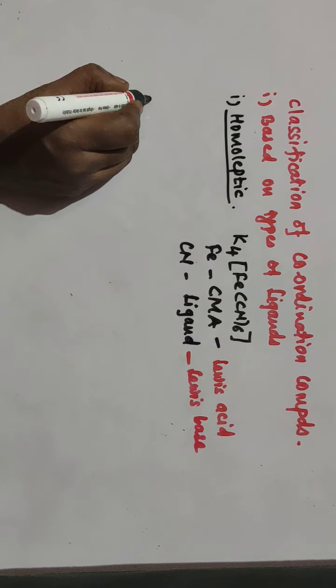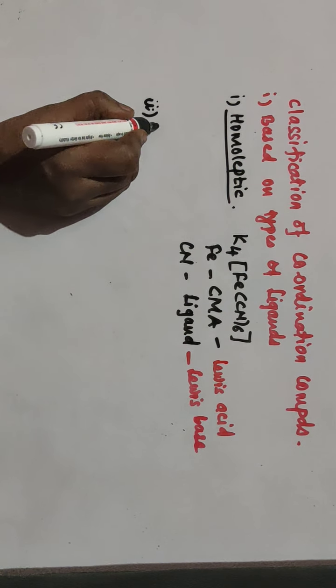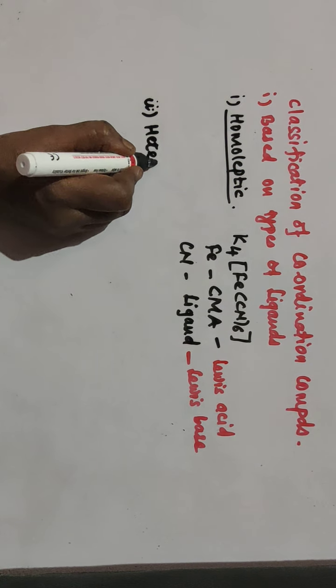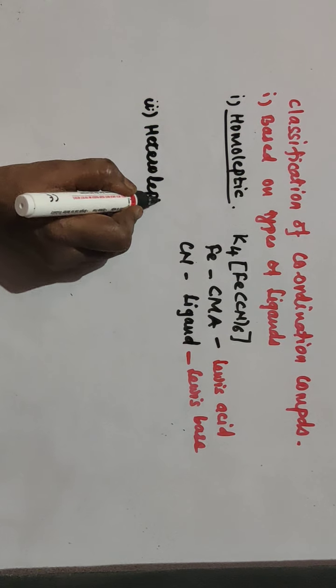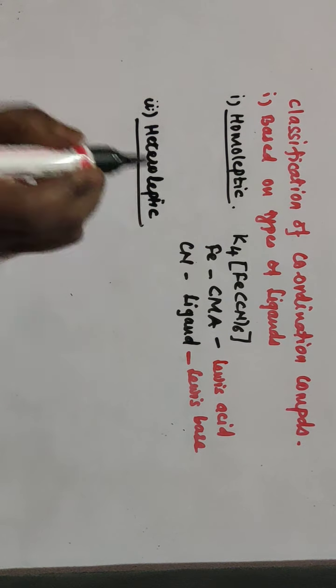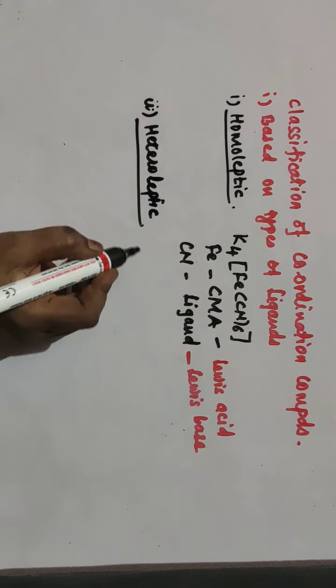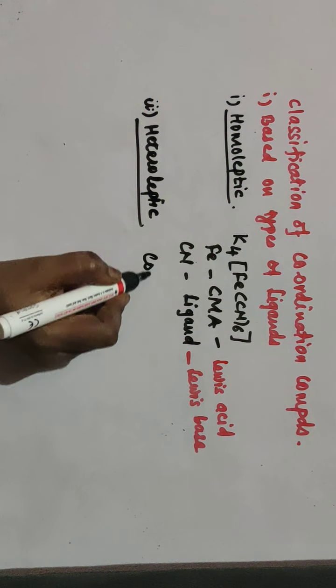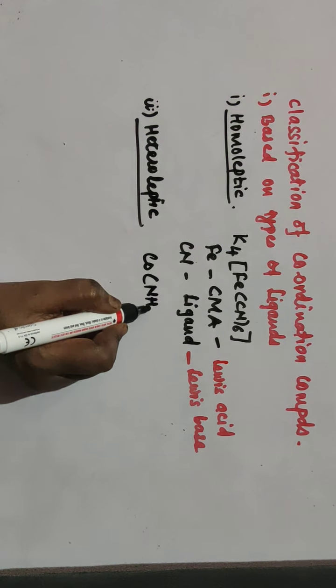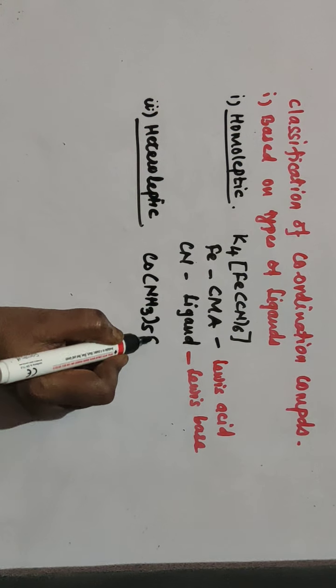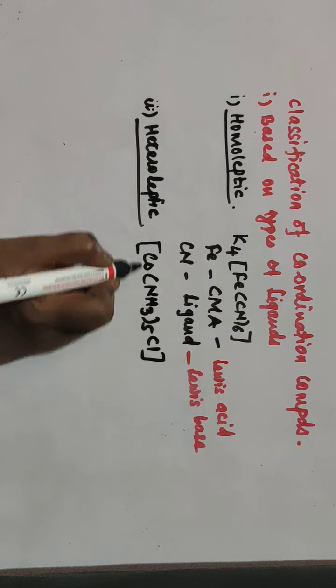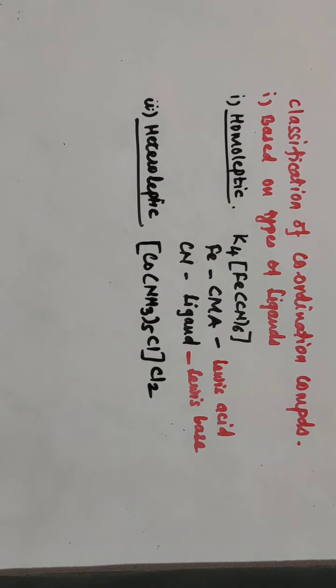Then another one is heteroleptic. In heteroleptic, different types of ligands are there. We'll take the example of [Co(NH3)5Cl]Cl2.